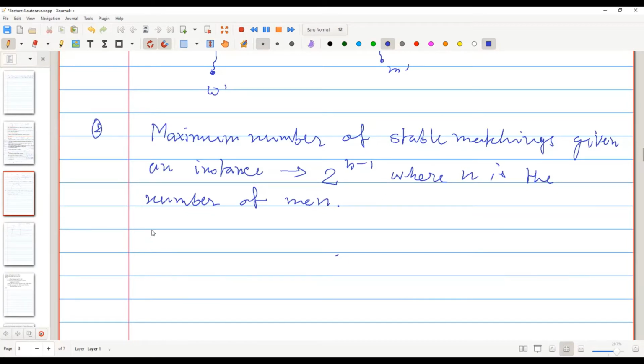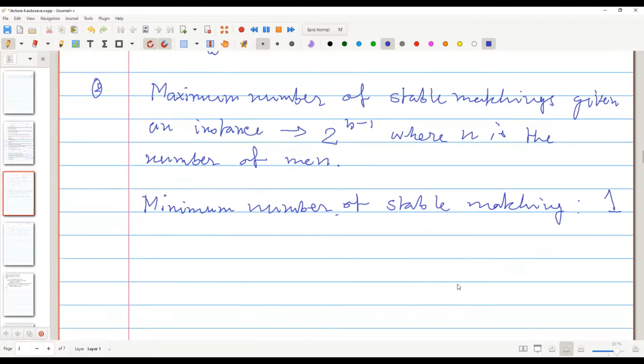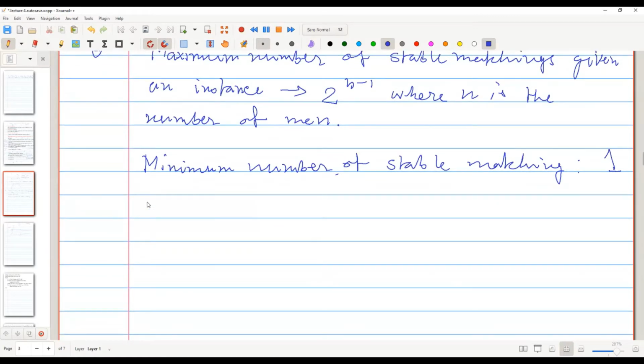But what is the minimum number of stable matchings? It is 1, that is, a unique stable matching. I will give you an example here. Let's say there are 4 men, and each of them has the same preference list.